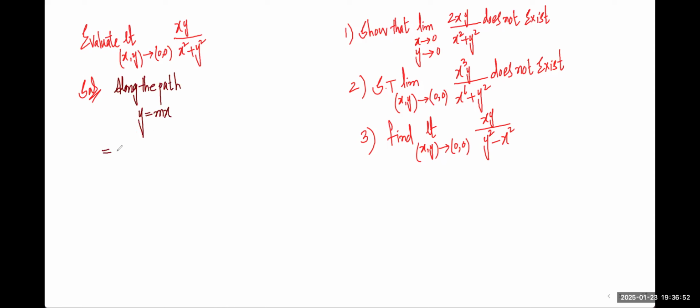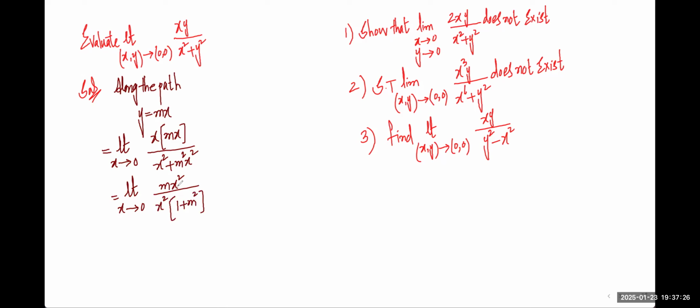So this is limit x tending to 0 because we are substituting y. x into y value mx, divided by x square plus y value m square x square, which is equal to limit x tending to 0, we get m x square divided by, if you take x square common, we are left with 1 plus m square.